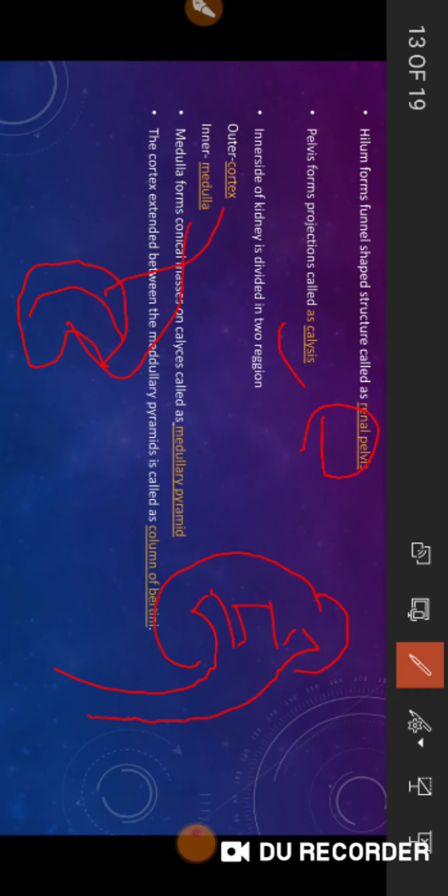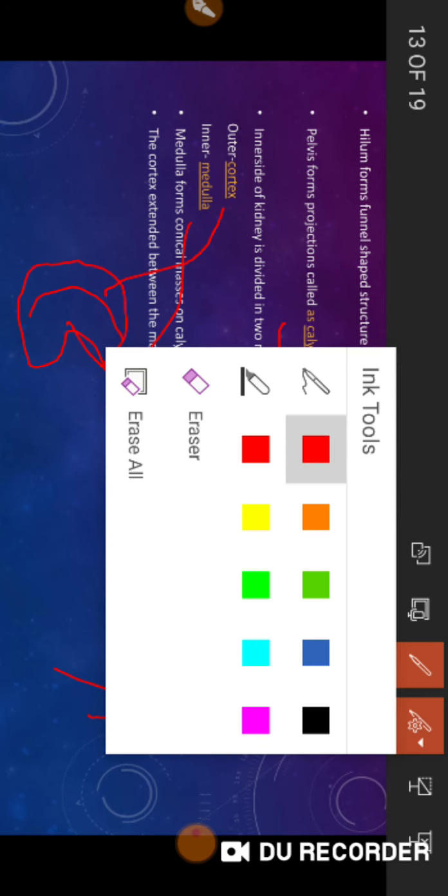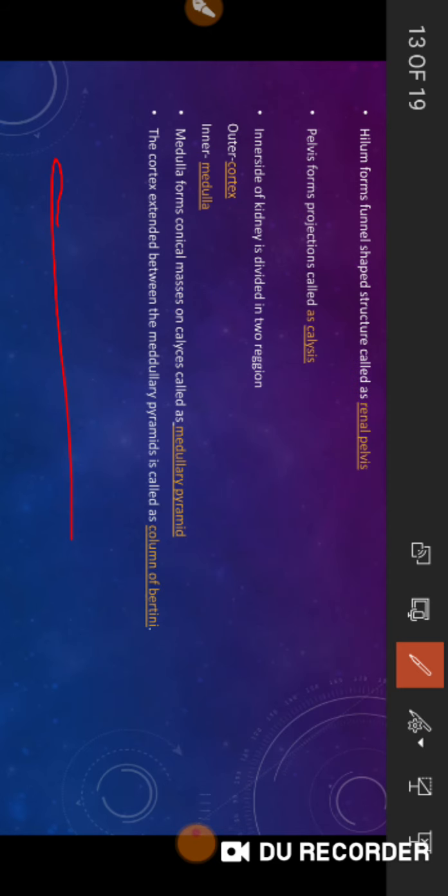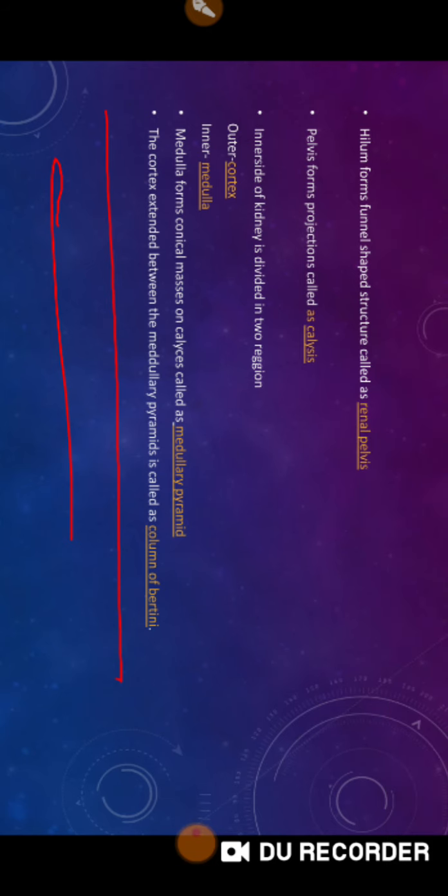Above the calyces, a pyramid-like structure or a mass of cells is produced called as the medullary pyramids. So this is the medullary pyramid. And the most important line over here is the column of Bertini. What is it? A cortex extended between the medullary pyramids is called as the column of Bertini.